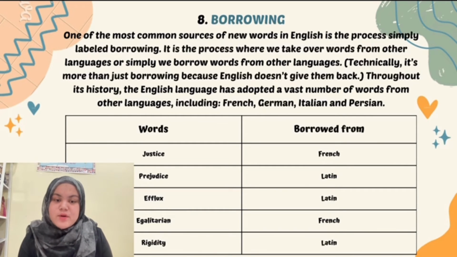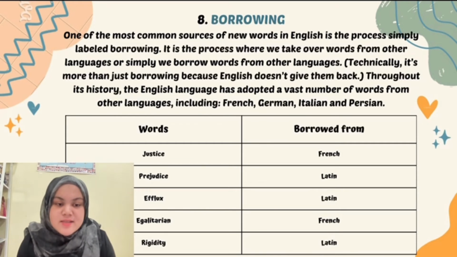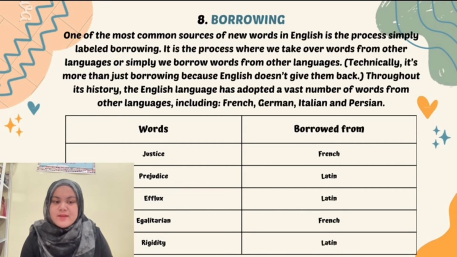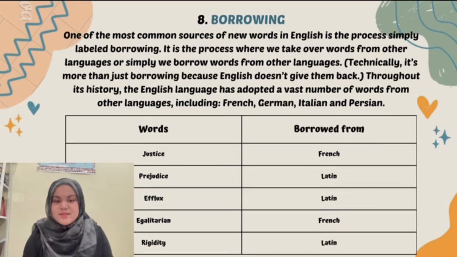The word prejudice is borrowed from Latin. Also, the word efflux is borrowed from Latin. The word egalitarian is borrowed from French, and last but not least, rigidity is borrowed from Latin.